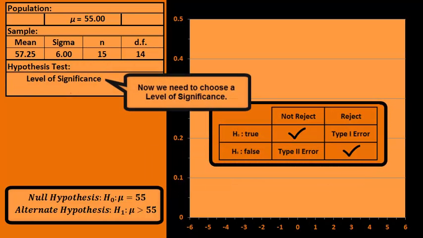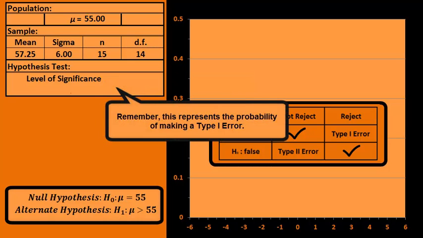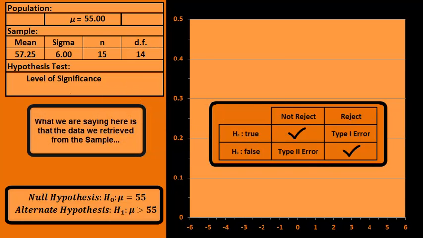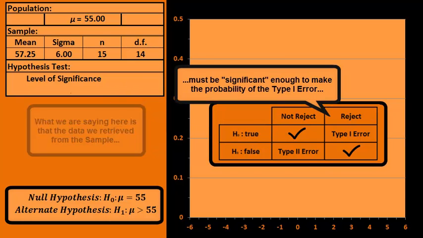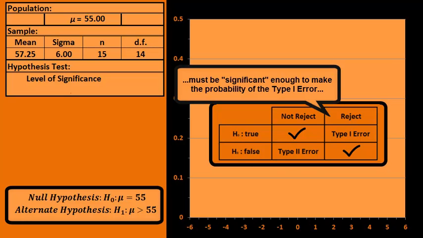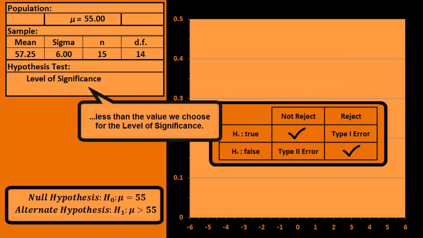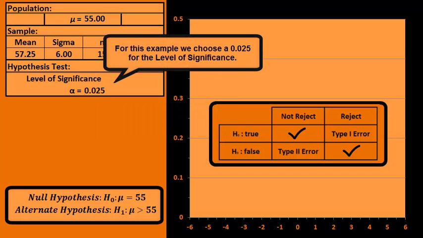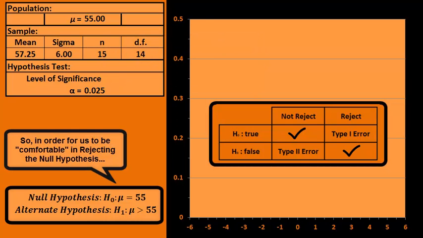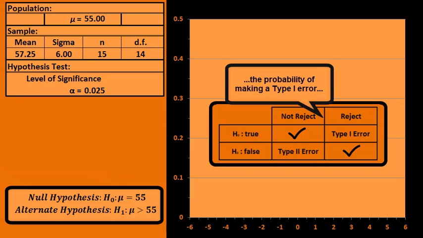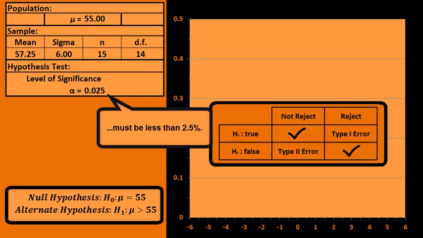Now we need to choose a level of significance. Remember, this represents the probability of making a type 1 error. What we are saying here is that the data we retrieve from the sample must be significant enough to make the probability of the type 1 error less than the value we choose for the level of significance. For this example, we choose 0.025 for the level of significance. So in order for us to be comfortable in rejecting the null hypothesis, the probability of making a type 1 error must be less than 2.5%.